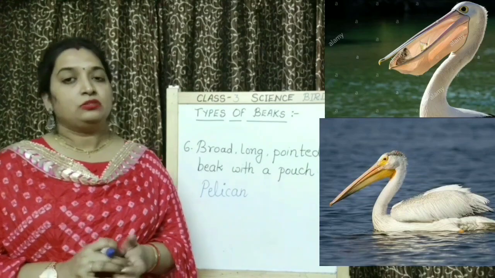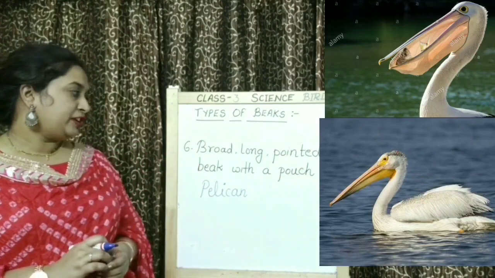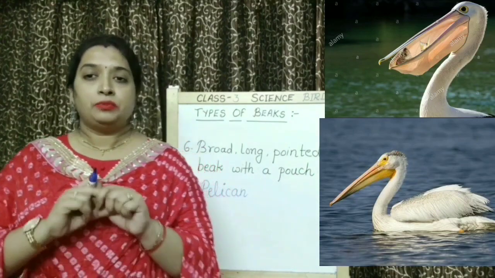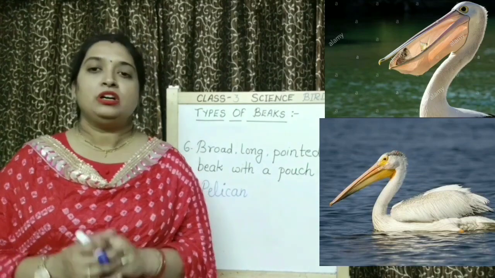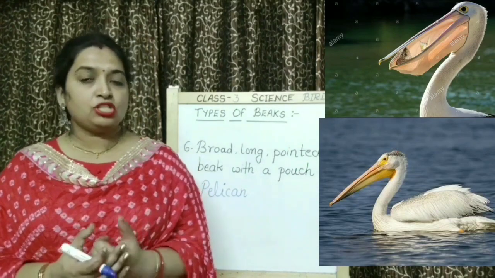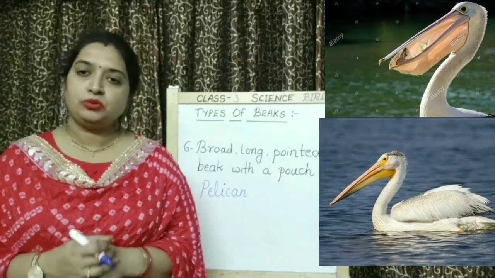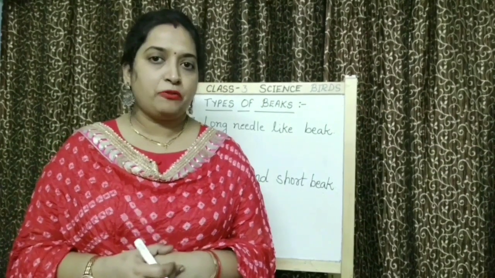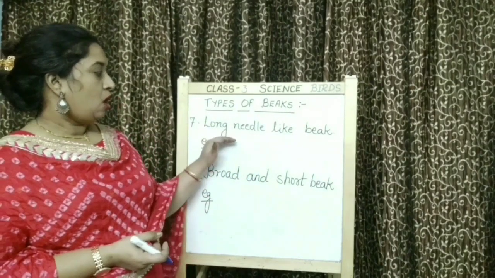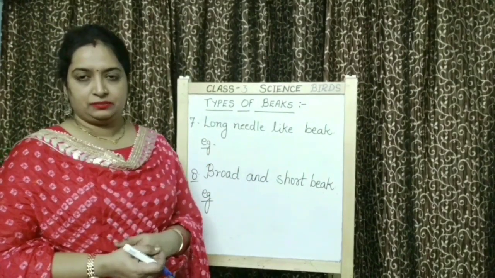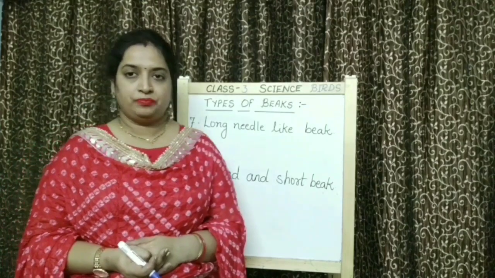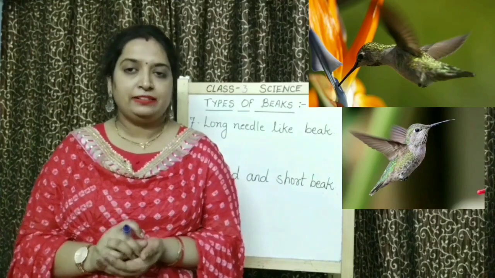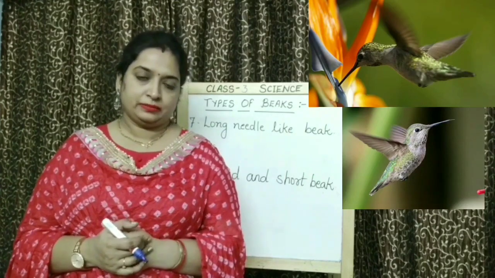Okay, so long, broad and pointed beak with a pouch is present in pelican, and this long broad beak helps them to catch fish, and pouch, it helps them to drain out water. Right? Now next type of beak is long needle-like beak. Children, you know about hummingbird. It is the smallest bird and it feeds on nectar of flowers.